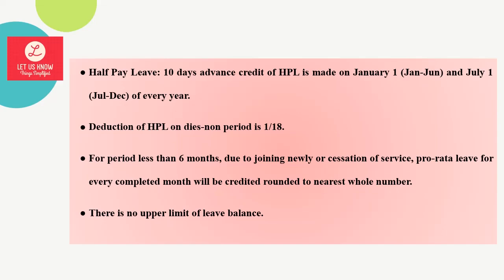And for a period less than 6 months, due to new joining or cessation of service, let us say resignation or whatever it is, as we calculated in earned leave, here also it is on a pro rata basis. That is, 10 days for 6 months, so 10 by 6 into the number of completed months. That will be the number of HPL credited for the period less than 6 months. And this again will be rounded to the nearest whole number.